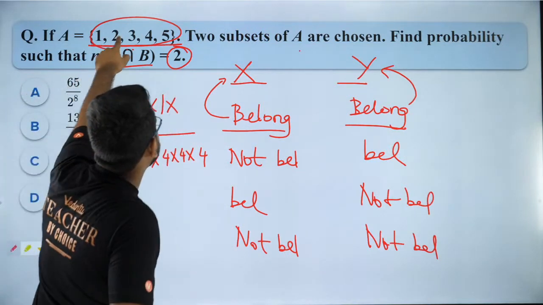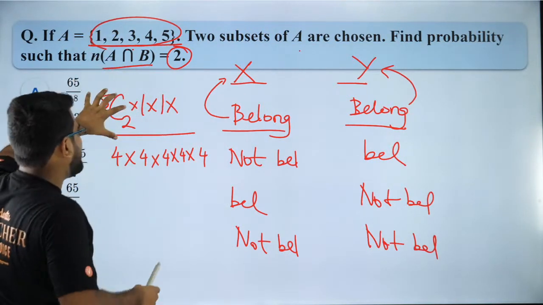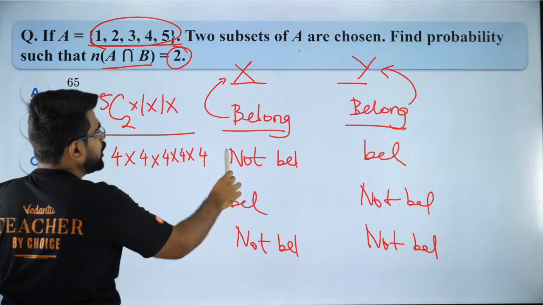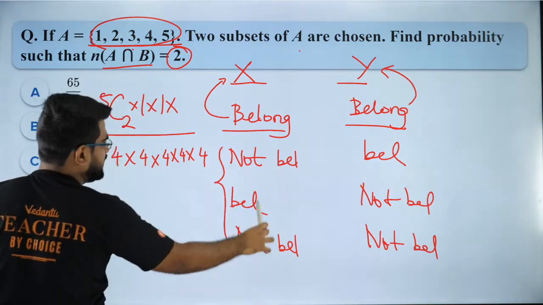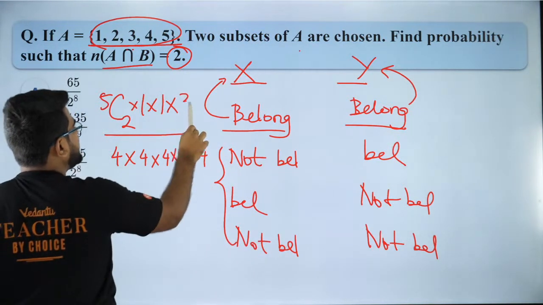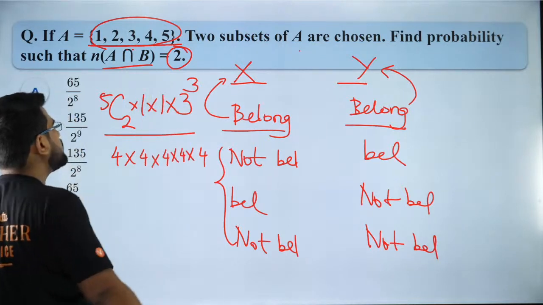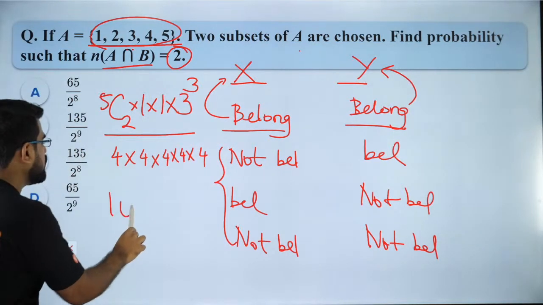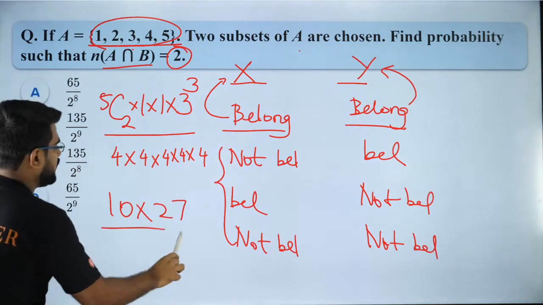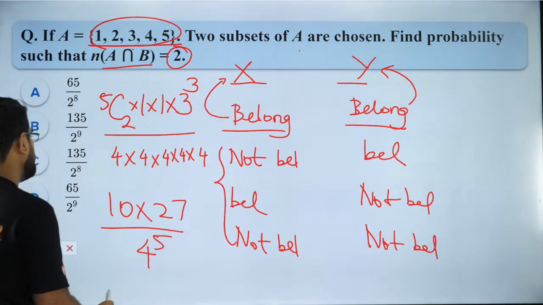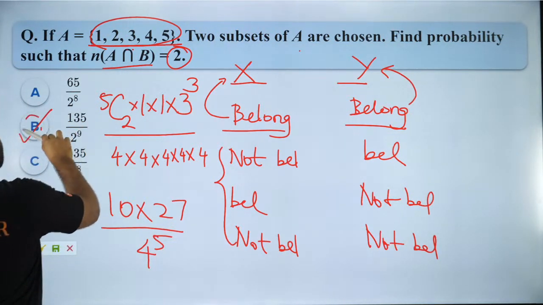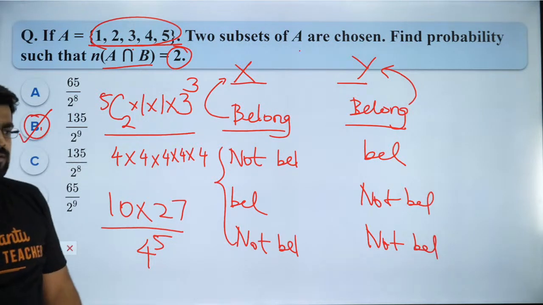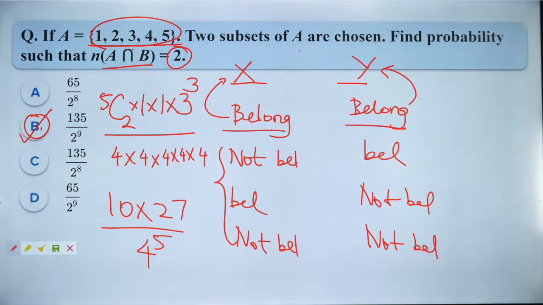And the remaining 3 elements, so 2 of them I made same, the remaining 3 should be any one of these 3 categories. So it will be 3 to the power 3. So that is my answer, which will be 10 into 27 divided by 4 to the power 5, which is 135 by 2 power 9. I think that is the right answer. Okay? Are you all clear with this?